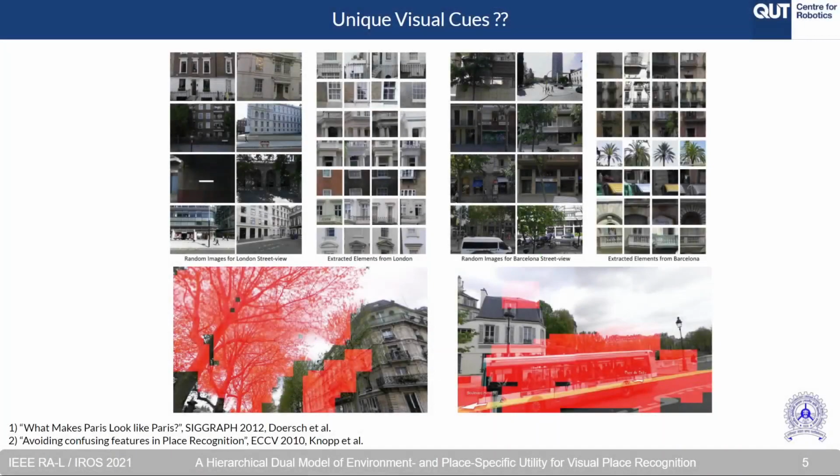One such intuitive approach was to exploit unique visual cues. In prior work such as What Makes Paris Look Like Paris, researchers have explored how unique visual cues tend to change across various places and cities. Furthermore, in work such as Avoiding Confusing Features, researchers have attempted to match unique visual features across images to determine features that tend to provide false matches. However, this method of matching is computationally inefficient and cannot be scaled.